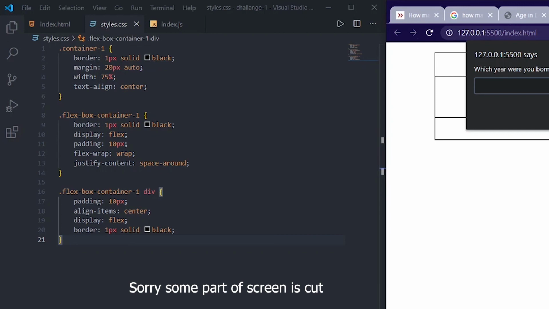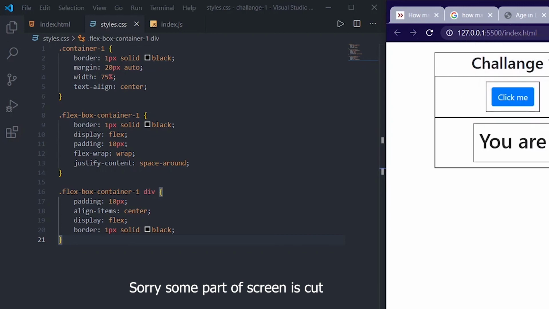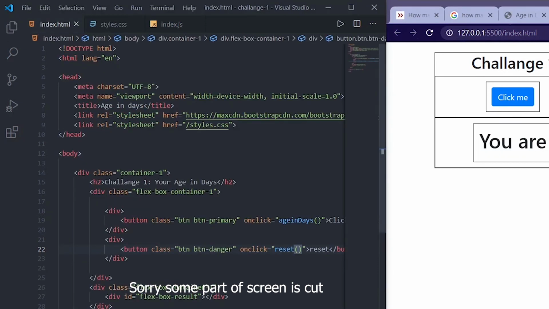When you give a year, for example 1998, you are 8395 days old, which is not correct, just approximate, because we are not calculating the month and the day, we are just going through the years, right? So that's why we are not getting a correct value. So let me go through the project once again.